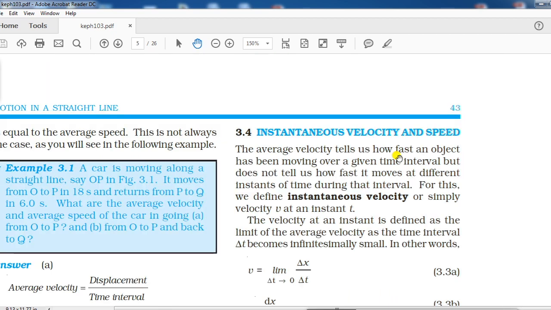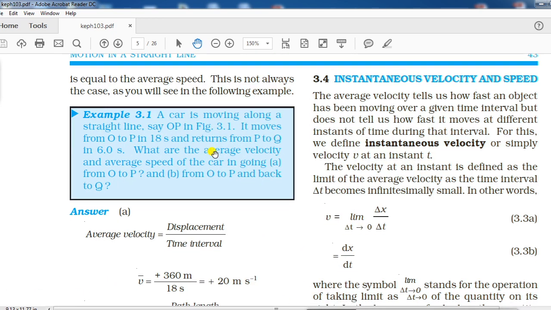Right, okay, here we have this question. The question was, the body moves from O to P in 18 seconds and from P to Q in 6 seconds.